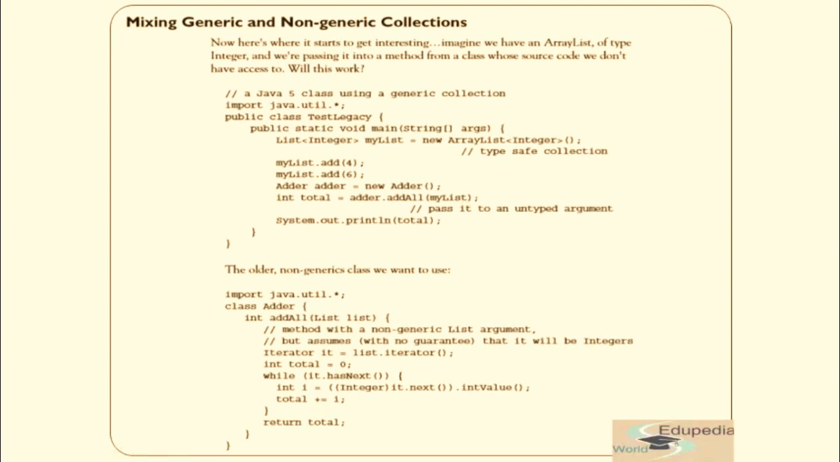Now let's go to Adder's addAll method. The addAll method over here is taking a List as a parameter which is non-genericized. That means it is simply taking a List, so the list can have integers, strings, or any other object. So it is a method with a non-generic list argument, but it assumes, with no guarantee, that it will be integers. We don't have any guarantee. What this method is doing is using an iterator and taking the next value. It is adding the total of all the integers that this list has and returning that total.